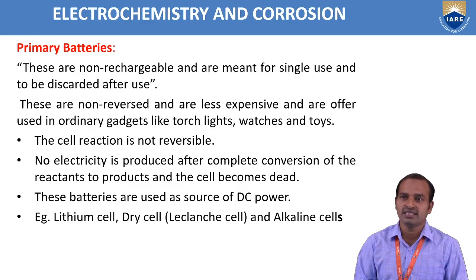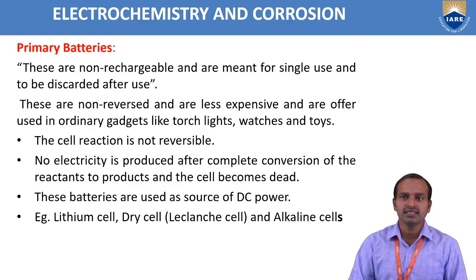We can't recharge them; after discharge, we can't reuse. They are less expensive and often used in ordinary gadgets like torchlights, watches and toys.